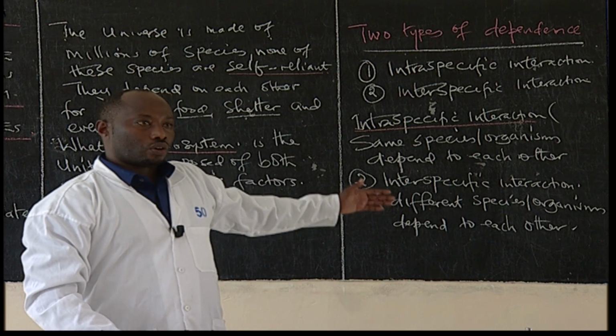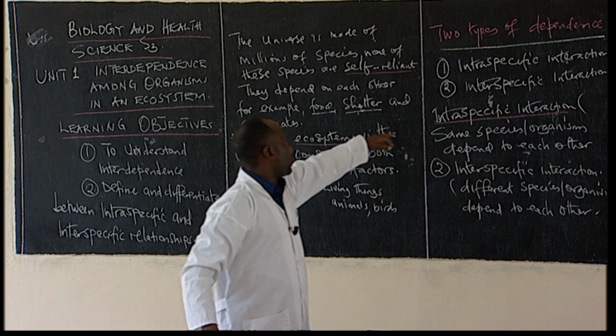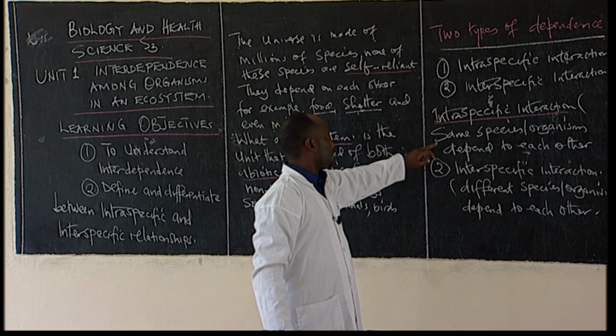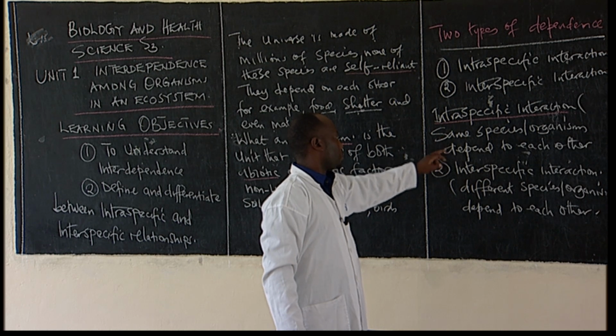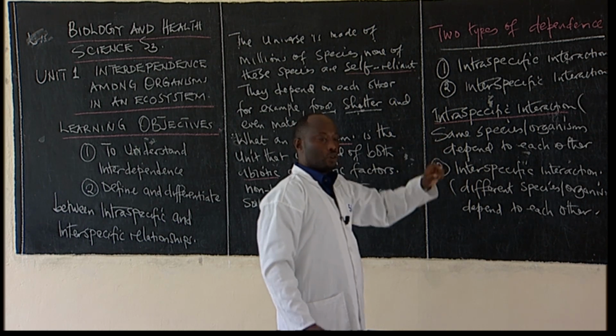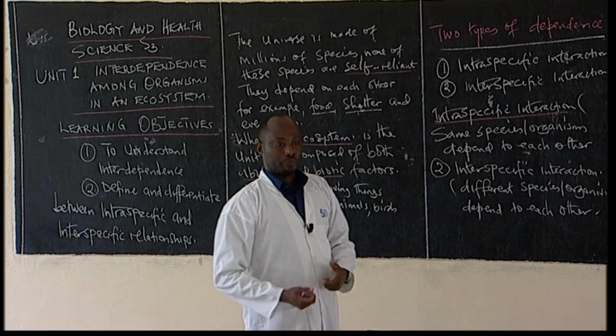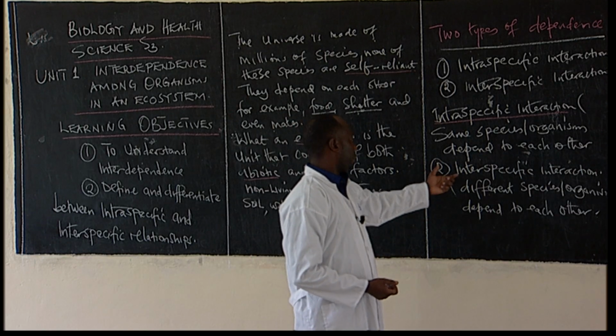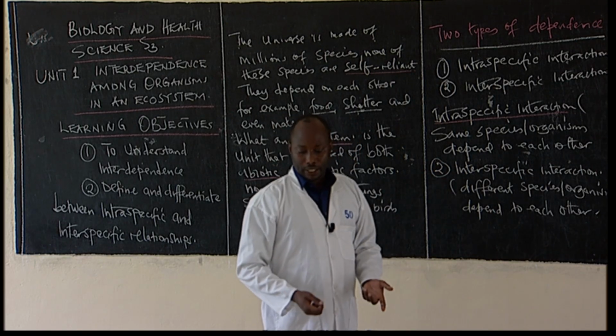Students, that's what you call the intraspecific interactions: we have the same species or organisms depending on each other. We can also have different organisms that are depending on each other.